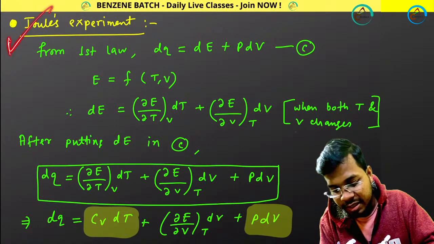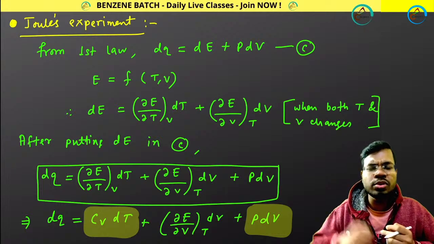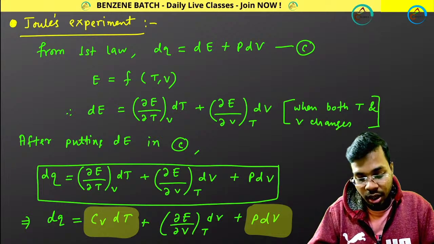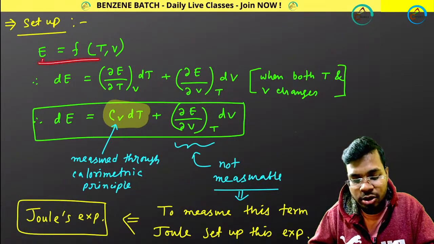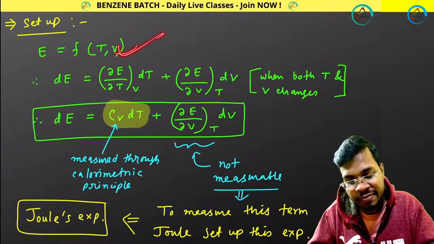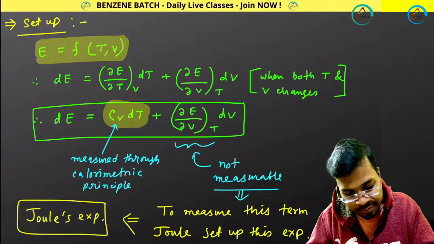Now coming back, Joule's experiment. Why do we do Joule's experiment? Very simple thing. You know, E is a function of T and V. It is very important. Remember this one. E is a function of T and V.